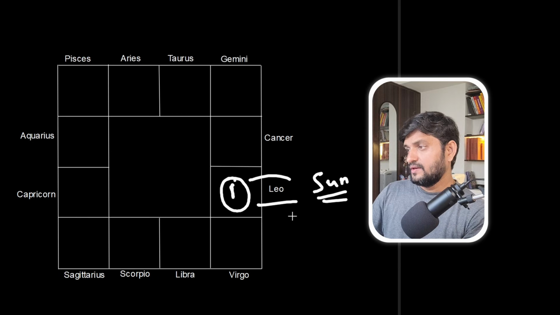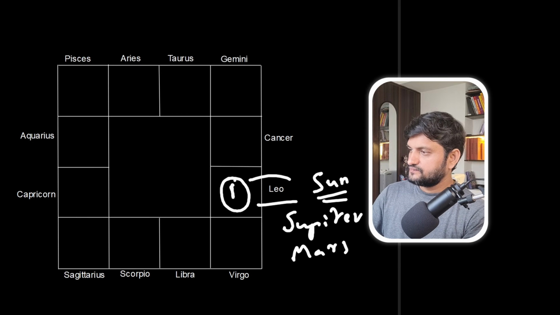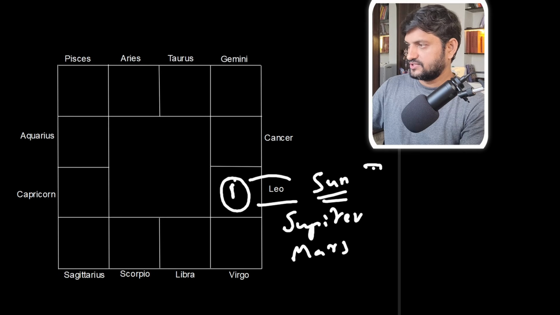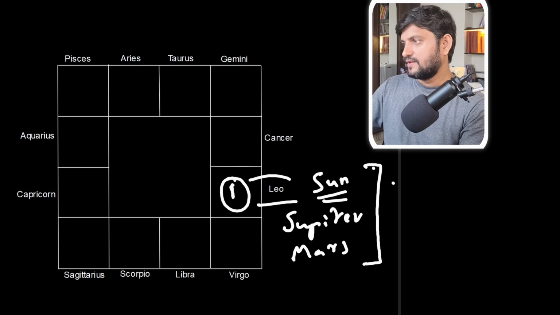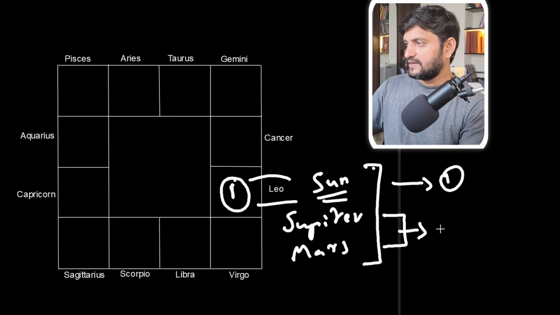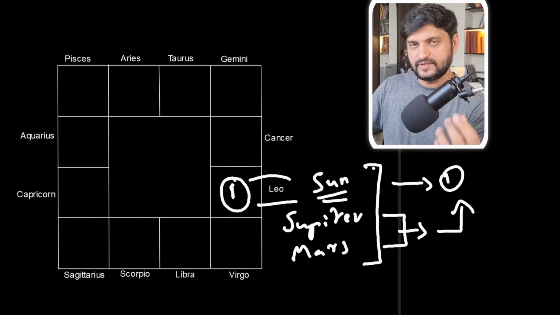And then Jupiter and Mars have to be in the first house. So these three planets have to be in the first house, or the sun has to be in the first house and these two planets have to aspect the first house. Even in this case, you will have the greatest riches.